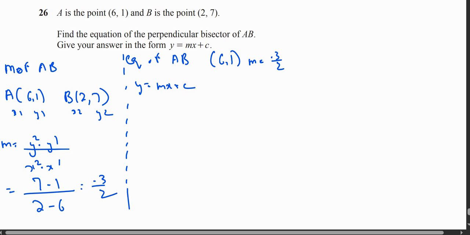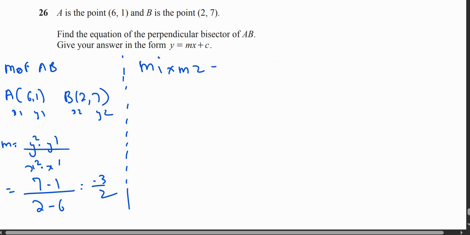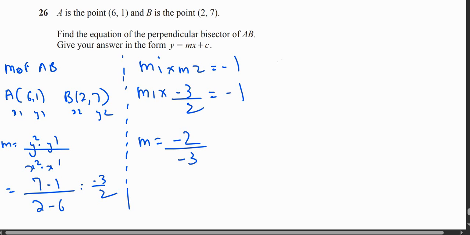So we need the gradient of the perpendicular line, which means m1 multiplied by m2 is equal to negative 1. So m1 multiplied by negative 3 upon 2 is equal to negative 1, so m1 is negative 2 upon negative 3. The gradient of the perpendicular line is 2 upon 3.